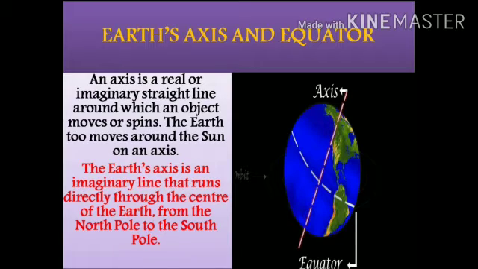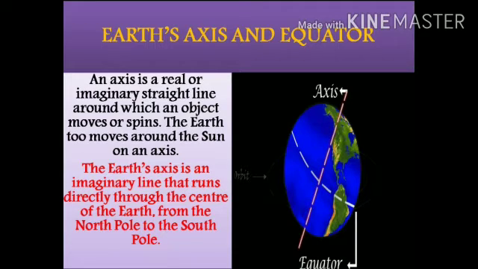The Earth's axis is an imaginary line that runs directly through the center of the Earth from the North Pole to the South Pole. So children, an axis is a real or an imaginary straight line, around which an object spins or moves.